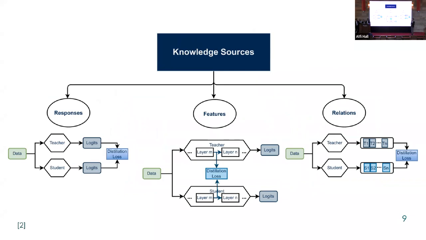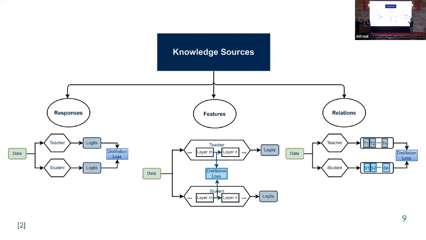We have three main knowledge sources. The first knowledge source is response-based knowledge, and response is basically obtaining the response of the teacher and making the student try to mimic this response. So for example, if we have a teacher that tries to predict the class of an image, so it predicts it's a cat with a probability like 0.9, and it predicts other probabilities for the other classes, we try to make the student mimic this probability distribution.